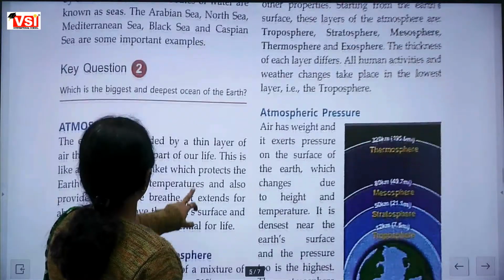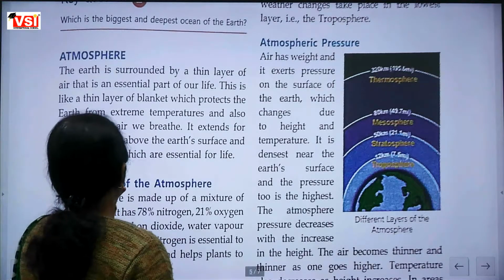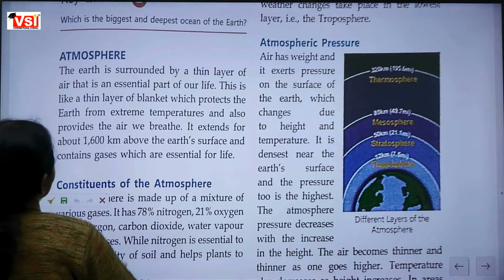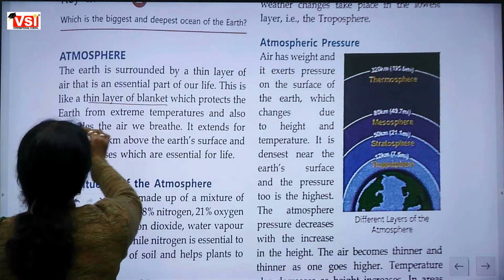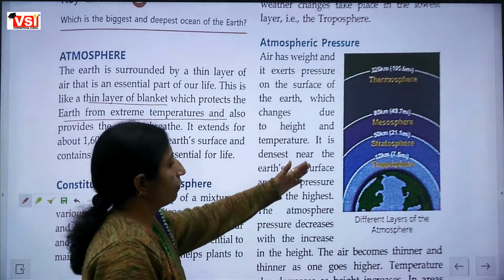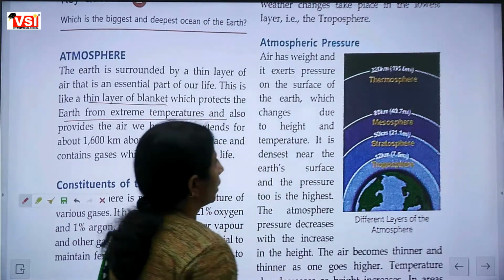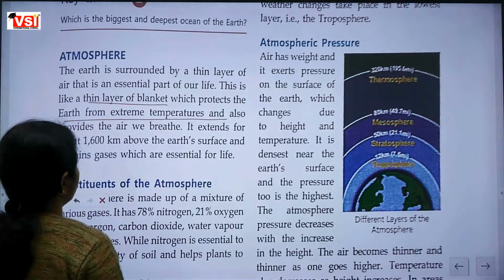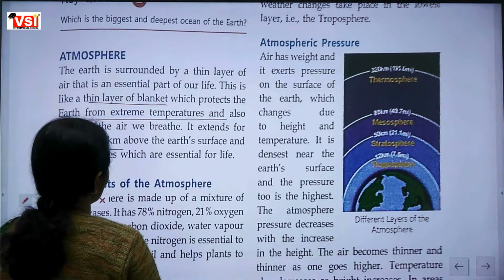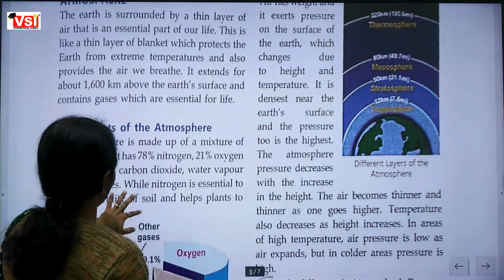Atmosphere. It is like a thin layer of blanket which protects the earth from extreme temperature. There are different layers: troposphere, stratosphere, mesosphere, thermosphere. It extends for about 1600 kilometers above the earth's surface and contains all gases which are essential for life.